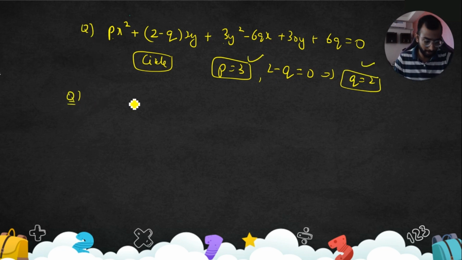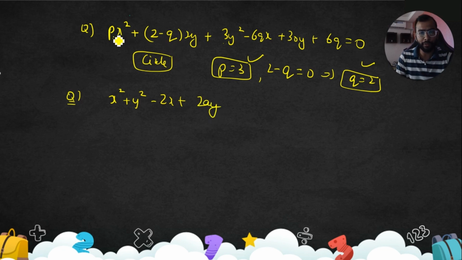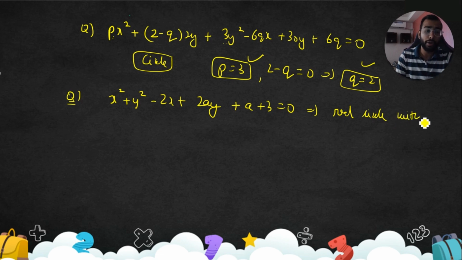Yes, let's move to our next question. Take your time, slowly, and you can see this. If you have doubt, let me know. Easy thing, right? A is equal to B, the coefficients of x square and y square are the same, and the h term should be 0. Okay, the equation is minus 2x plus 2ay plus a plus 3 equal to 0. It represents a real circle with non-zero radius. Non-zero radius is the case.